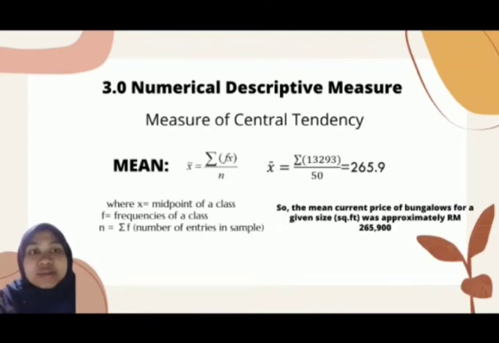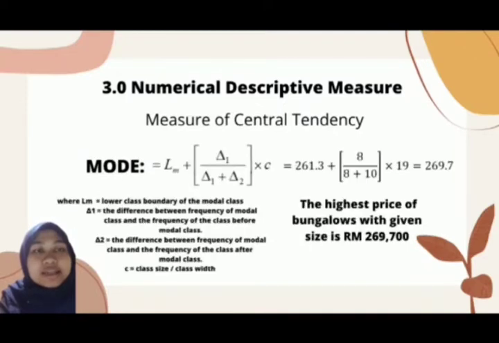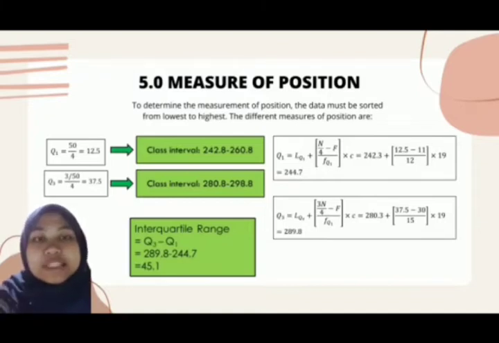In the second part, I would like to present the measure of central tendency. The mean current price of a bungalow for a given size was approximately 265,900 ringgit. The median is 266,700 ringgit, and the mode, the most frequent price of a bungalow with given size, is 269,700 ringgit. Next, measure of position.